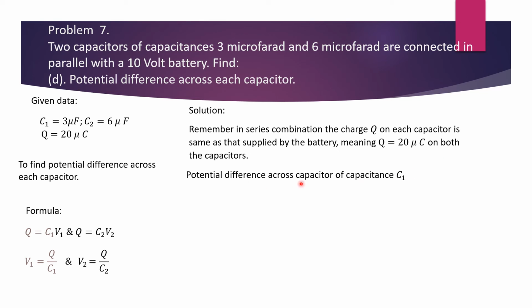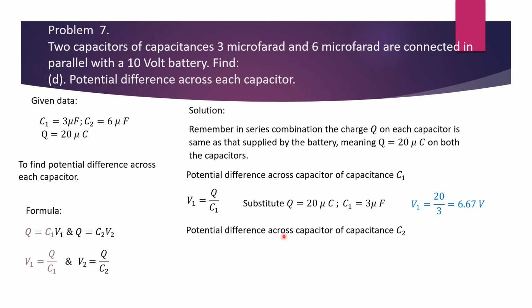So potential difference across capacitor of capacitance C1, V1 is equal to Q over C1. Substituting Q is equal to 20 microcoulomb, C1 is equal to 3 microfarad, will give you V1 is equal to 20 over 3, that is 6.67 volts. Potential difference across capacitor C2, again V2 is equal to Q over C2. Substitute Q is equal to 20 microcoulombs, C2 is equal to 6 microfarad, both are micros, so just writing V2 is equal to 20 over 6 will result in 3.33 volts.